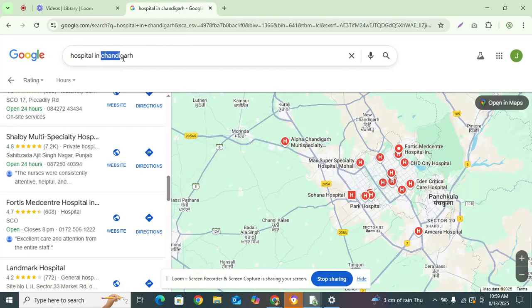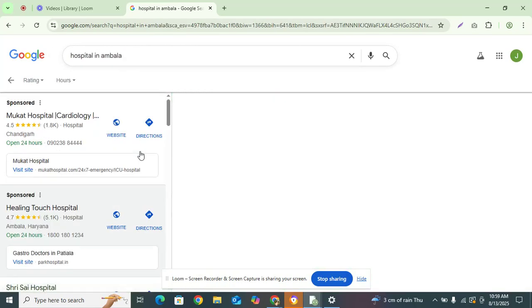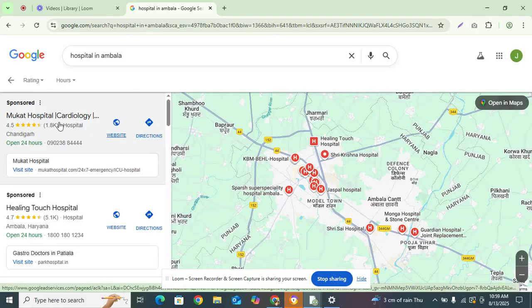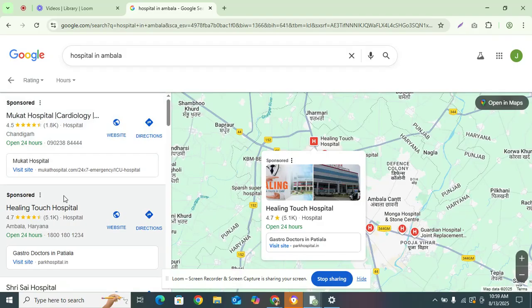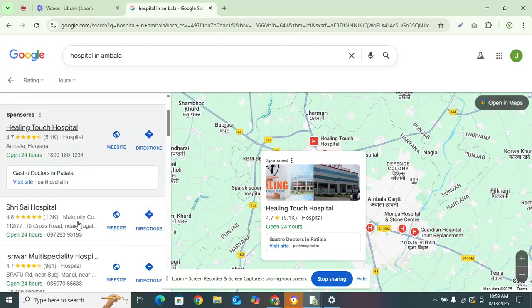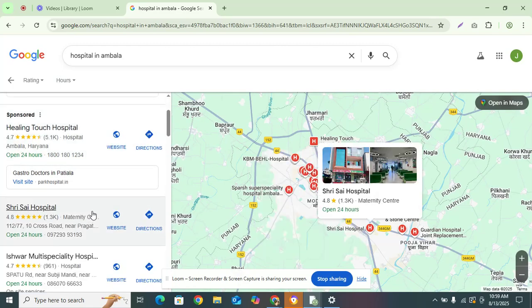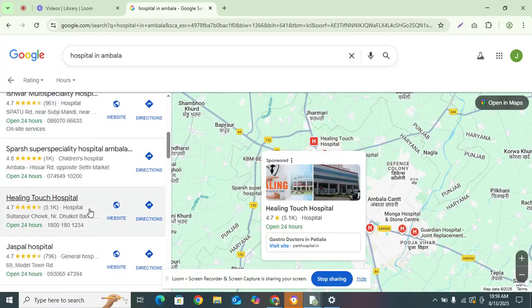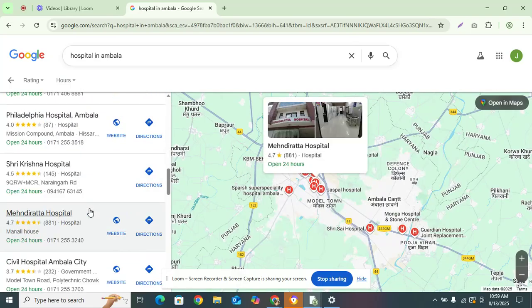And if you want some other location, as we can see, the sponsored listings and the listings are showing from different locations as well because they're targeting that specific location, Ambala location as well. Healing Touch Hospital is from Ambala only, so they're showing it. And other hospitals are also available, so we can check those.